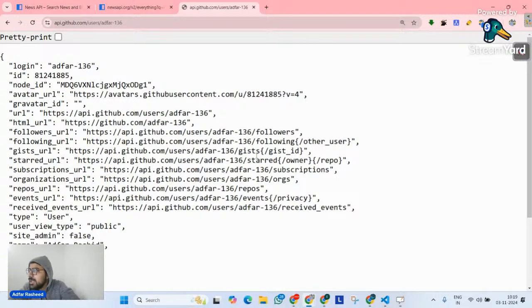Can anyone put his or her GitHub username inside the chat so that we can test it out, apart from adfar136? Quickly tell me. Put it in the chat. Quickly.